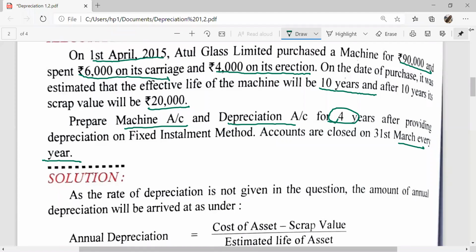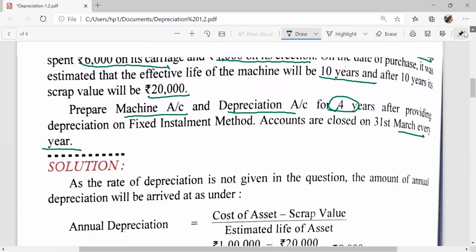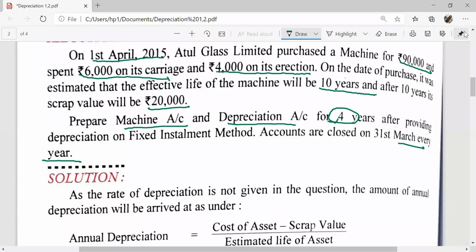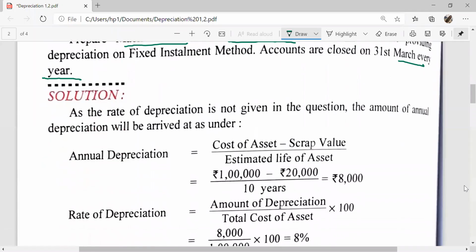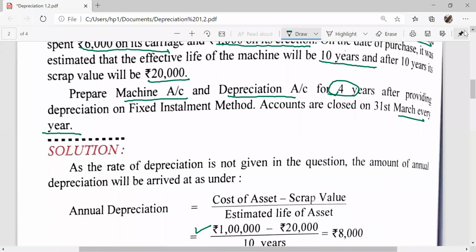First of all, we have to calculate the amount of depreciation. The formula to calculate the amount of depreciation is total cost of the asset. Total cost of the asset is 90,000 plus 6,000 on its carriage and 4,000 on its installation or erection. It means the total cost of the asset is 1 lakh, minus scrap value. What is scrap value? It is what we get after selling the asset at the end of its useful life. And the scrap value is 20,000.